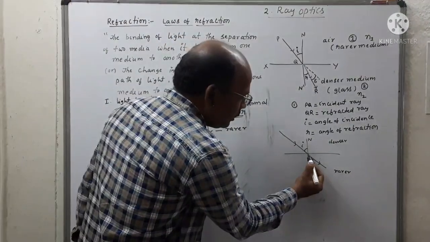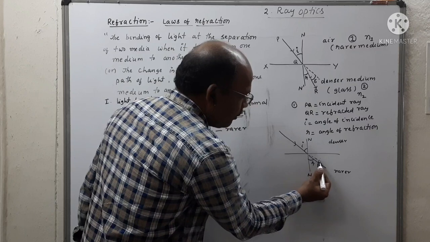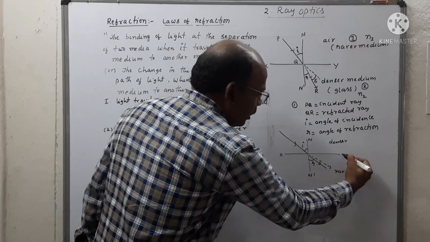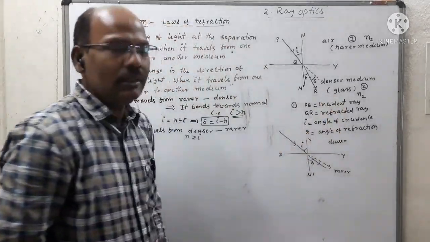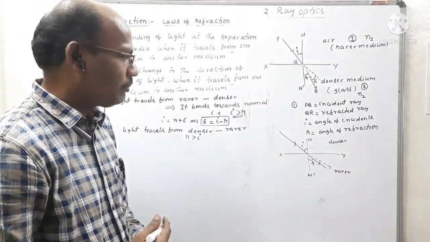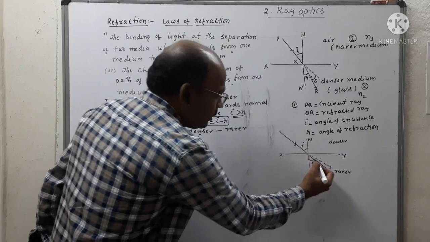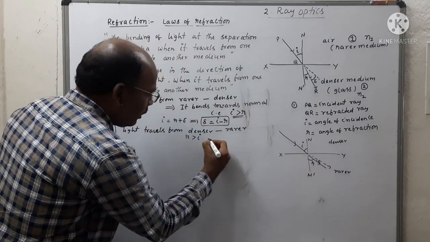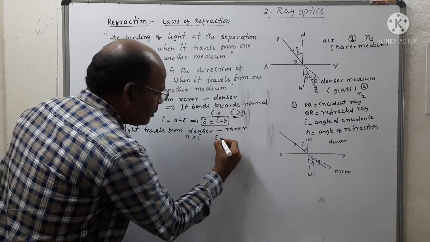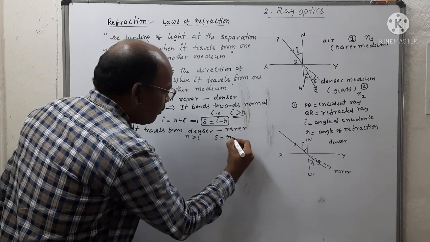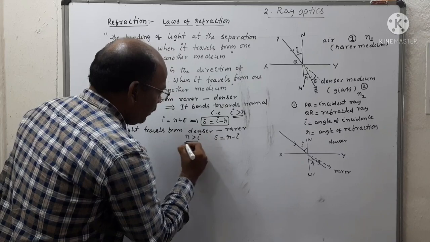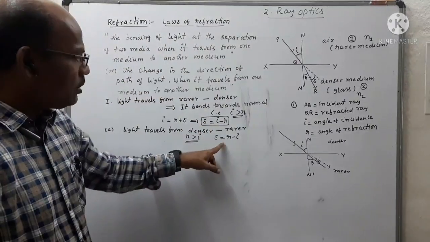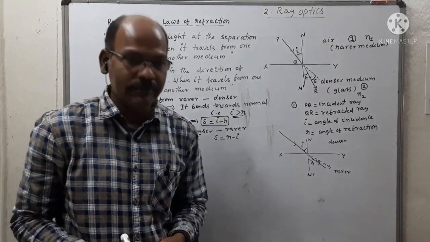Again, in the absence of the separation of two media, the ray moves in a straight path. Then this is nothing but delta. Therefore, delta is equal to R minus I, where R is greater than I. So the angle of deviation is equal to R minus I.